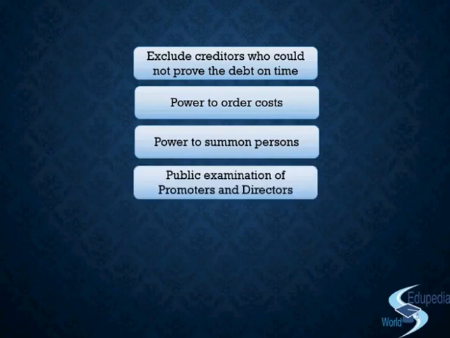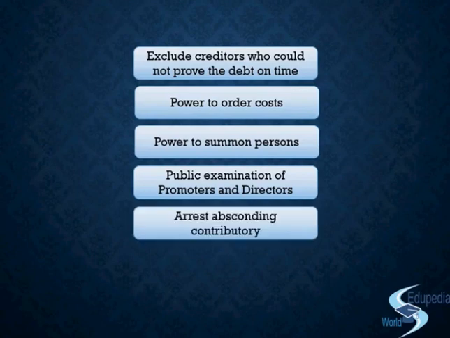Next is the power to order the public examination of the promoter and the director, that is, when they are found to be guilty of fraud. Then we have the power to arrest the absconding contributory. So if the court feels that one or some of the contributories are trying to flee away from the country, or trying to hide themselves or hide the property or manipulate something so that they are not supposed to contribute, then the court will certainly order arrest of that person.